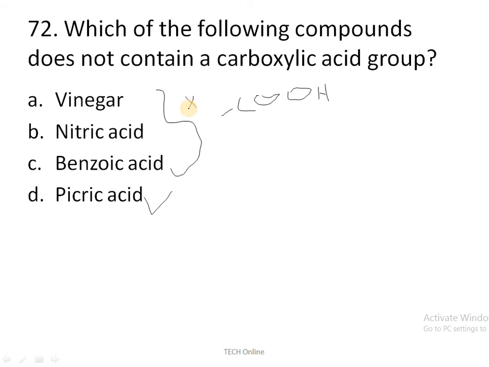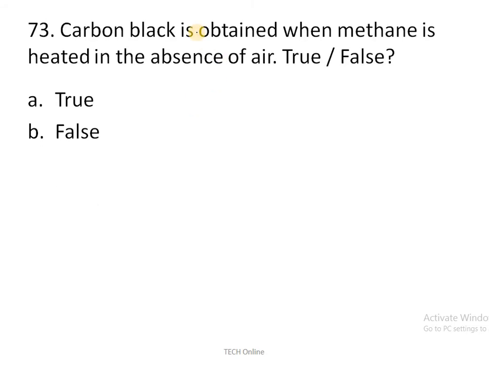Okay. Next question: carbon black is obtained when methane is heated in absence of air. Correct or false? It is a true statement. The correct answer is A.